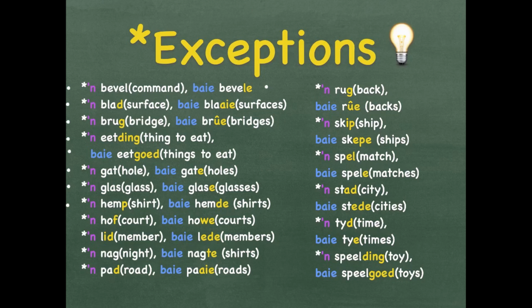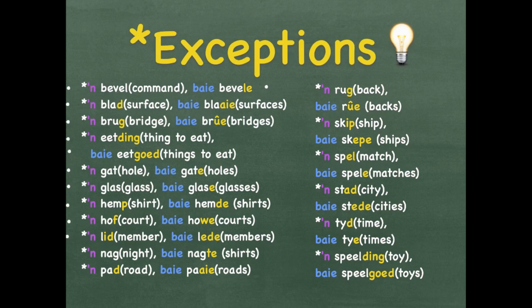The P turns into a DE. Hof is a court, a court of law. Baie hove. Remember the silent E sound, there's only one O, making a long vowel sound for the O. Hove, courts.